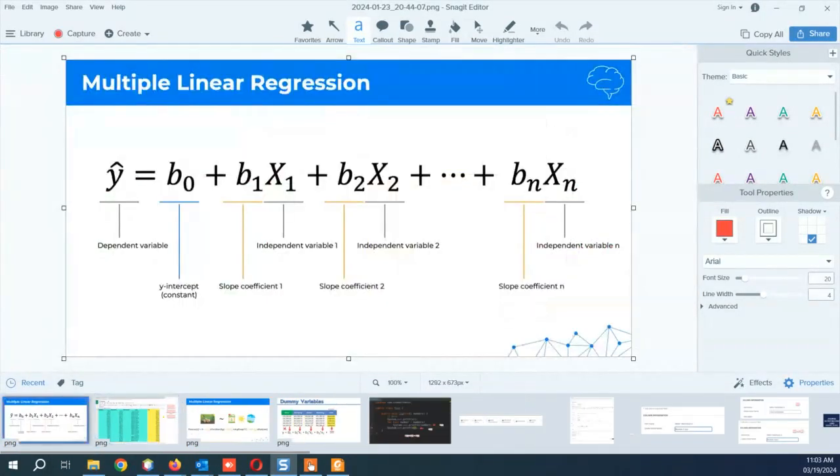So the formula gets a little bit more complicated, but we are not going to shy away, because looking at this formula, it is not a very difficult formula to live with. We already know from simple linear regression, the formula was y prediction is equal to b naught plus b1 x1. That's all we know. But we have more variables to tackle now: b2 x2, b3 x3, and bn xn, right?